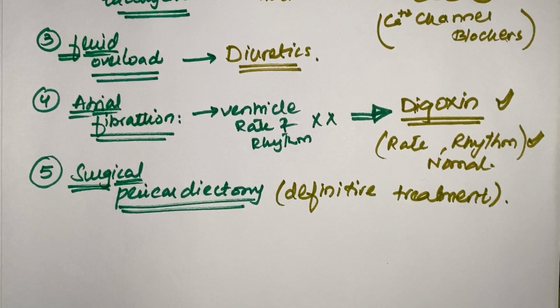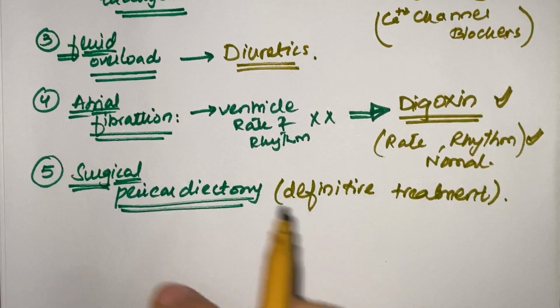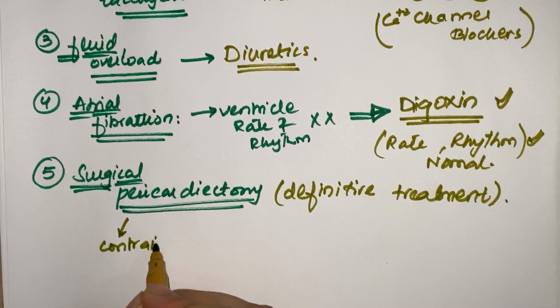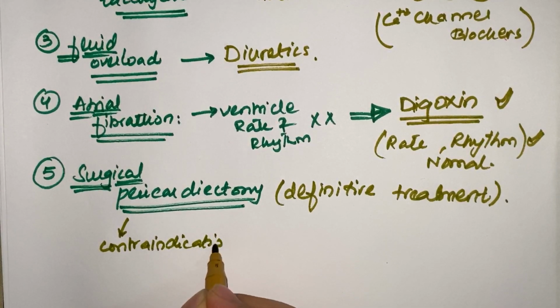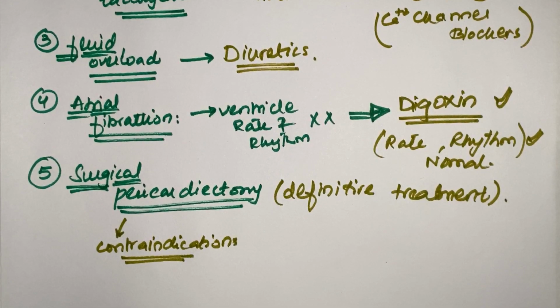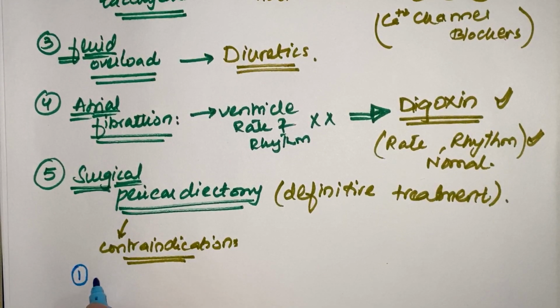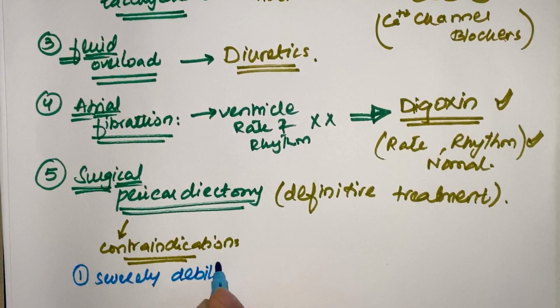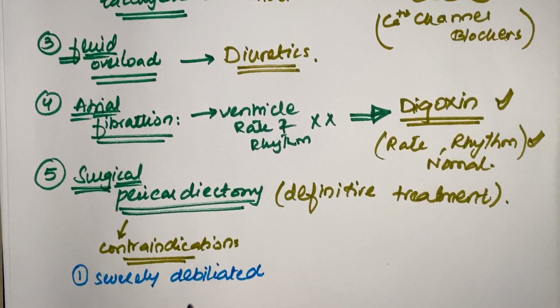Now, as we know before, whenever we go for surgeries, in some cases we can't perform surgery, so there are some contraindications too. So I think you should know here what the contraindications are. If the person has some severe comorbidities, like he is severely debilitated, meaning a weak patient, we can't take the risk of performing this major surgery.